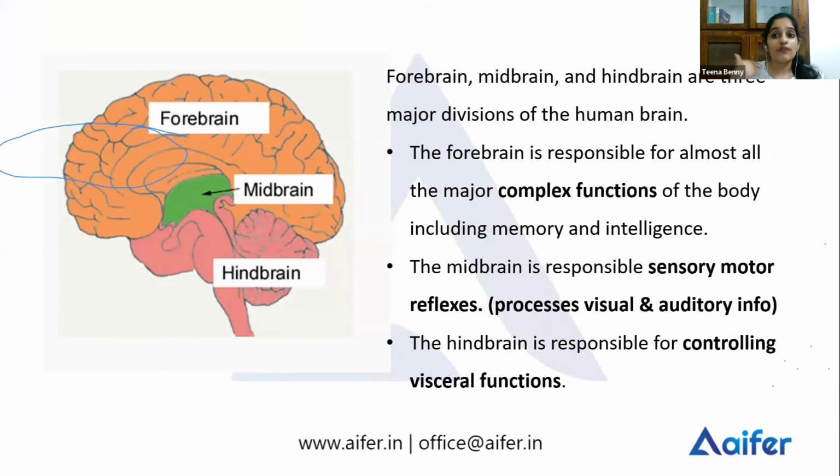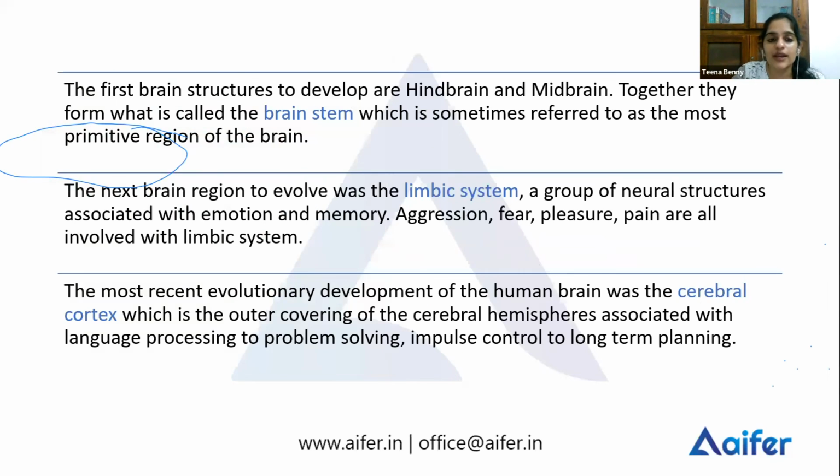What does the hindbrain do? Your vital functions, your survival functions, are handled by your hindbrain. Midbrain has your reflex functions, and your forebrain handles complex functions, intelligence, memory. Such complex functions are performed by your forebrain. The first structure to develop was your hindbrain and midbrain, which together are called the brainstem. Okay, the next part to evolve was your limbic system, a group of interconnected structures. It is mostly associated with emotion and memory. The most recent part of the brain to evolve was the cerebral cortex, also called the neocortex.